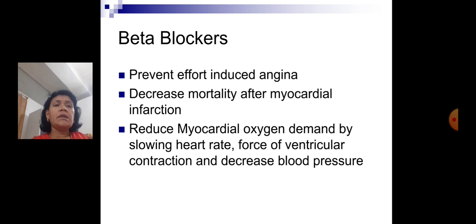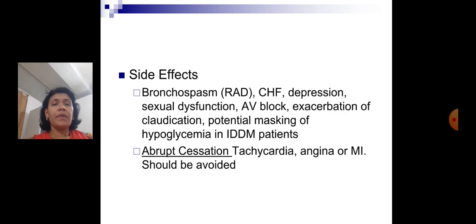Beta blockers prevent effort-induced angina, they decrease mortality after myocardial infarction, and they mainly reduce the myocardial oxygen demand by slowing the heart rate. Also, they reduce the force of ventricular contraction and decrease the blood pressure. Side effects of beta blockers are bronchospasm.